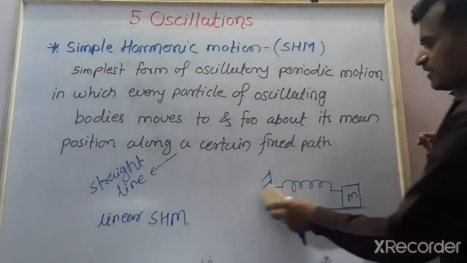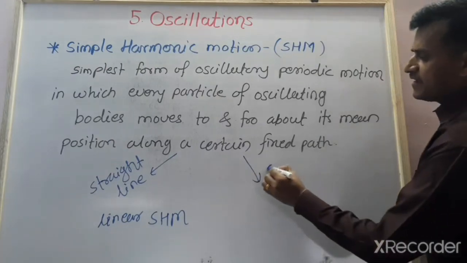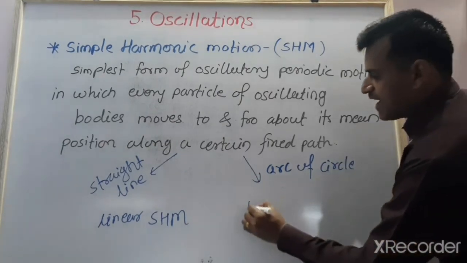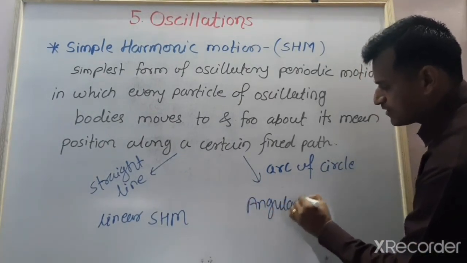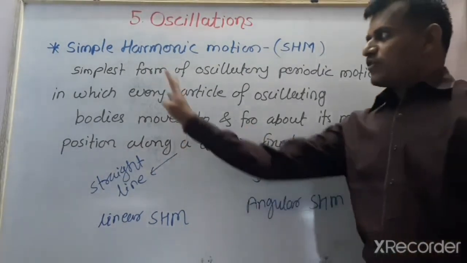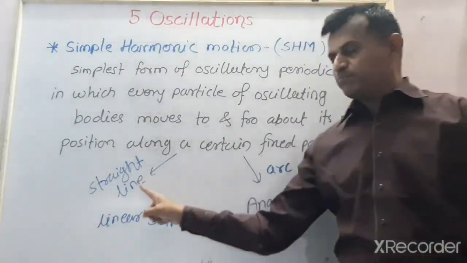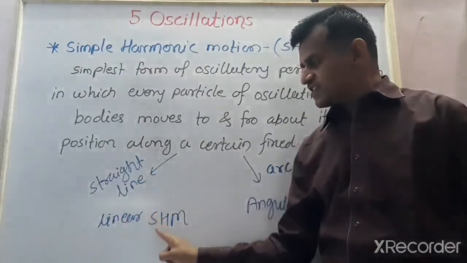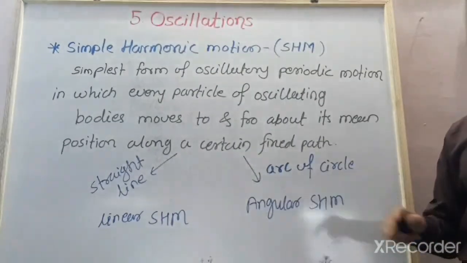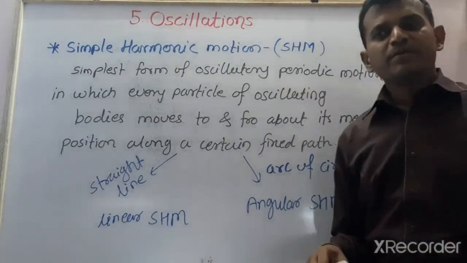In some cases the path is the arc of a circle. काही याच्यामध्ये जो पाथ मिळणार आहे, it is the arc of a circle. Such a motion is called angular simple harmonic motion. द सिंपल हार्मोनिक मध्ये पुन्हा दोन टाइप्स पडले पहा. जर पाथ स्ट्रेट लाईन असेल, when the path is a straight line, then it is called linear simple harmonic motion. And when the path is a curve, just like the arc of a circle, then it is called angular simple harmonic motion.